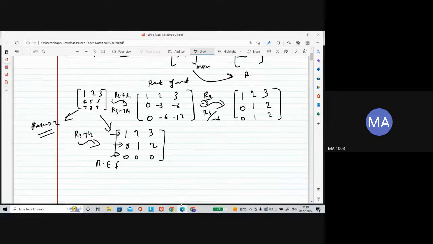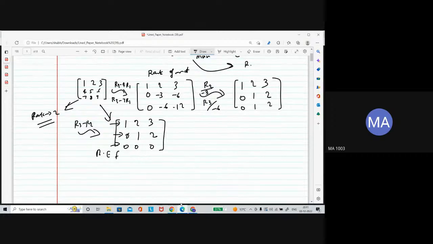So once you have got the rank of the matrix, there is another term, the nullity of the matrix. What do you mean by the nullity of the matrix? Once you know the term rank of the matrix, another term related to the matrix is the nullity of the matrix.